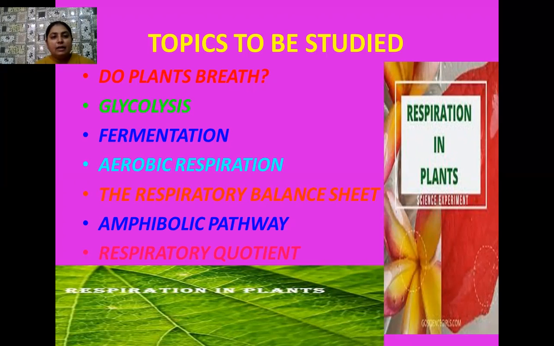Some respiratory substrates, for example carbohydrates, are completely oxidized, and their respiratory quotient is equal to 1. Whereas in case of proteins, the RQ value is equal to 0.9. And in case of fats, complete oxidation generally does not take place, so the respiratory quotient is 0.7.